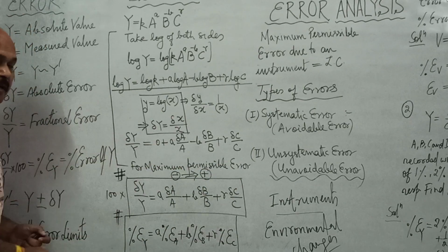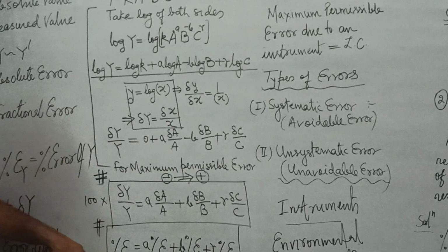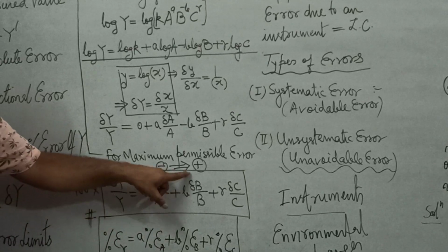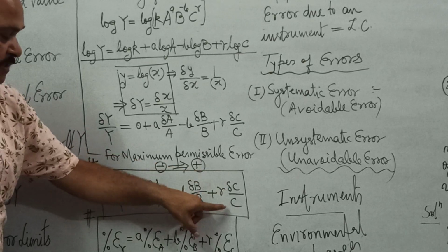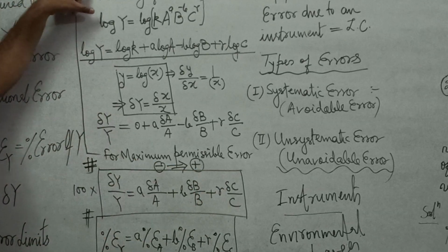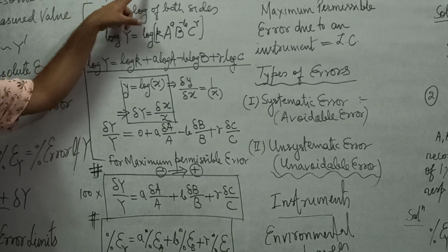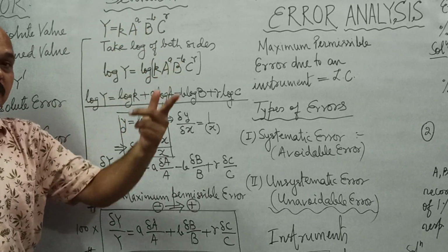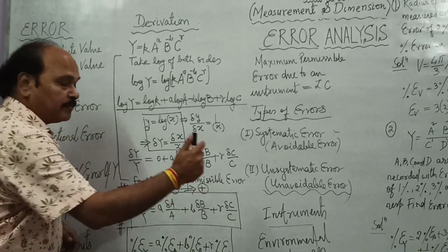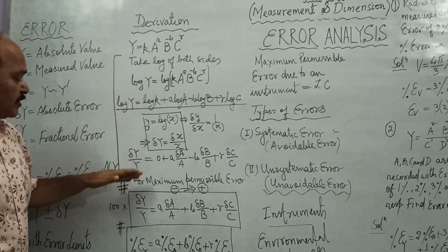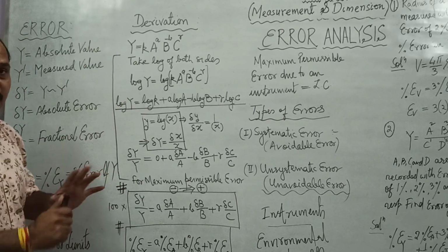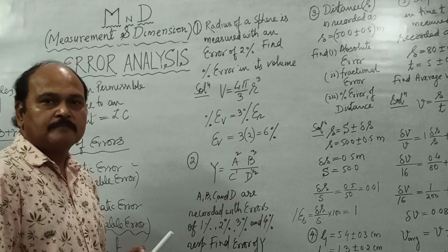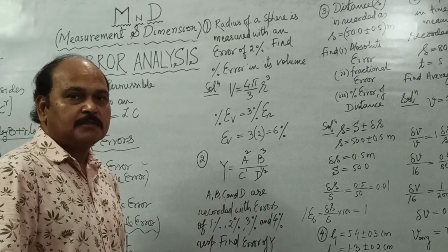And if we multiply both sides by 100, what do we get? Percentage error of y is equal to a times percentage error of a plus b times percentage error of b plus gamma times percentage error of c. So percentage error of quantity y is also the sum total of power times the percentage errors of the quantities it depends upon. Power may be positive, may be negative, but it would always be added up. So this was a very, very important result, and without understanding this result we cannot work out anything in this particular unit. Okay children, let us work out some numericals.